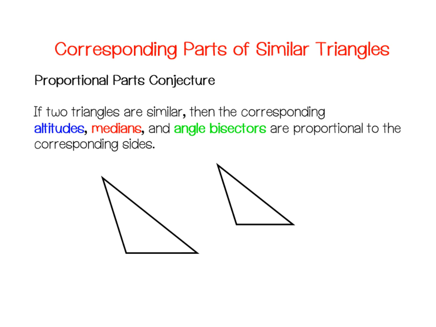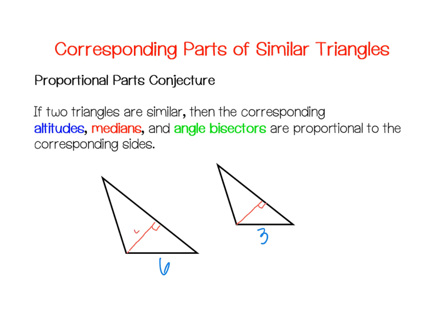It says if 2 triangles are similar, so we're going to go ahead and assume that these 2 triangles I have drawn here are similar, then the corresponding altitudes, medians, and angle bisectors are all proportional as well. For instance, if we had a ratio of, let's just say 6:3, let's make it easy on ourselves, and we had the altitudes drawn in. So here's my altitudes.